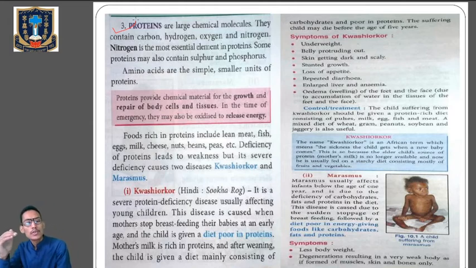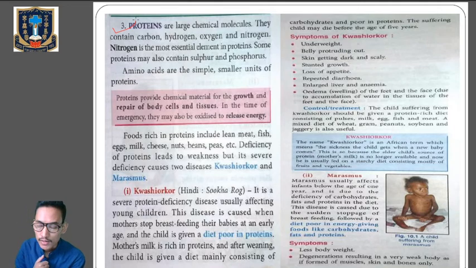And what is the general function of proteins? Protein provides chemical material for the growth. So for the growth of the body, we require protein. Whenever our body cells, our body tissues are damaged, we require protein. Okay, and in time of emergency also, these proteins will be oxidized to release the energy. So foods rich in protein, the sources of protein, are mainly lean meat, fish, egg, milk, cheese, nuts, beans, pea. These are the general sources of proteins in our diet.